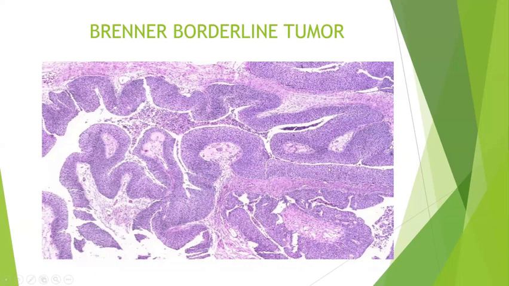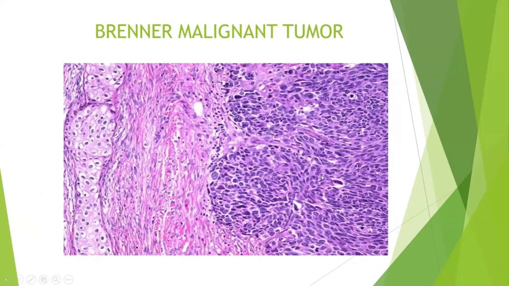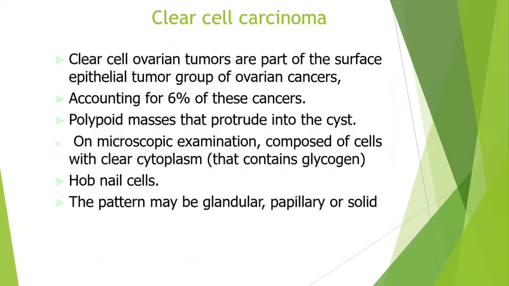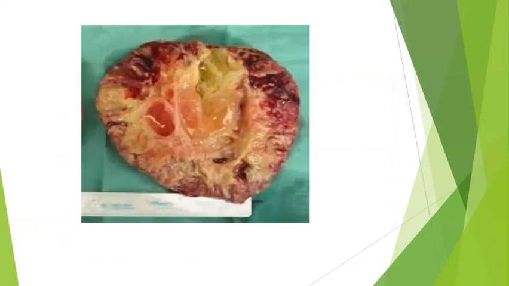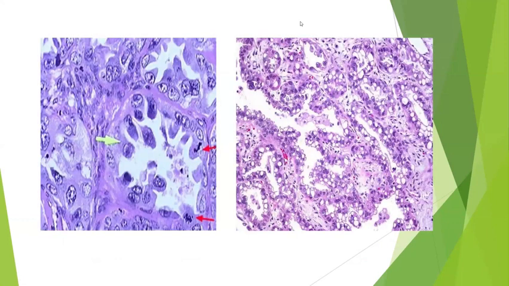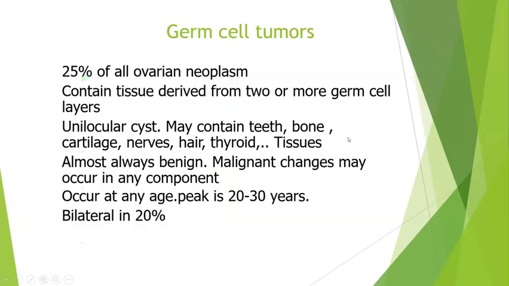This is a case of borderline Brenner tumor. Same thing, when it becomes malignant, it is a transitional cell carcinoma, which is usually seen in the bladder, with high mitosis and high atypical figures. Apoptosis will be more common, and necrosis. Clear cell carcinoma, again, is going to have a very bad prognosis. The most important thing is that a hobnailing pattern will be seen. It will be a nest of tumor. You can see hobnailing, and secretion will be more common with clear cell carcinoma, with cystic and tubular clear cell spaces. So this is about the epithelial tumors of the ovary.